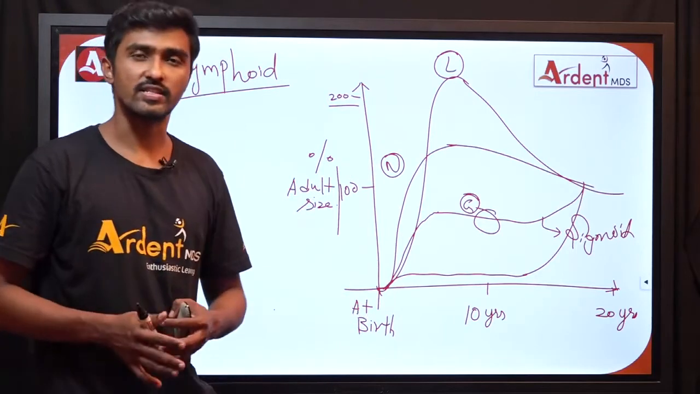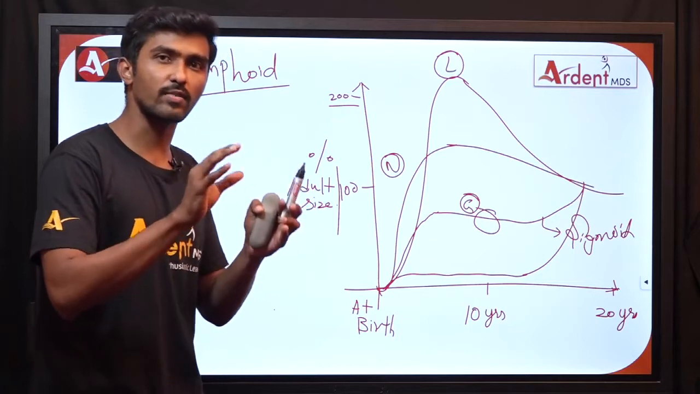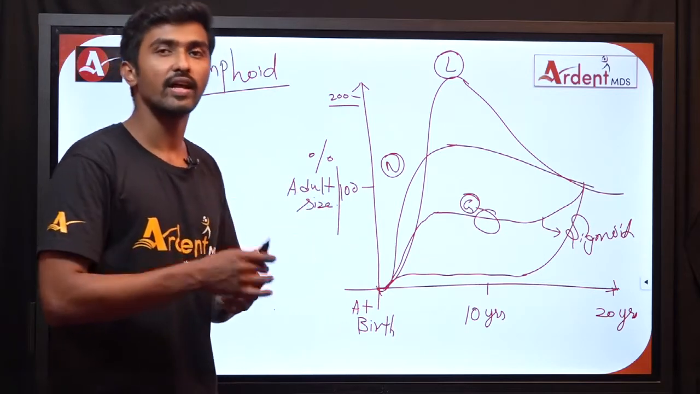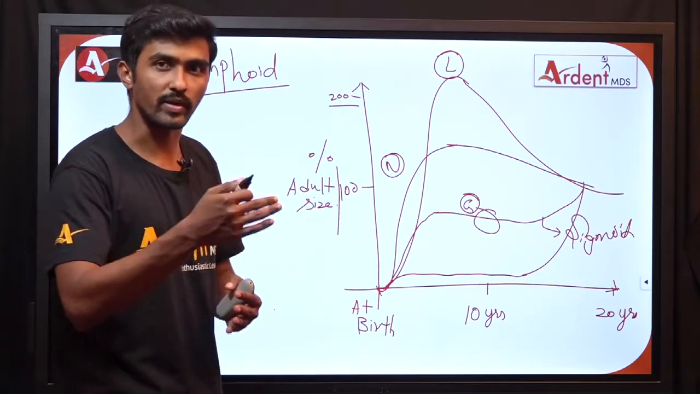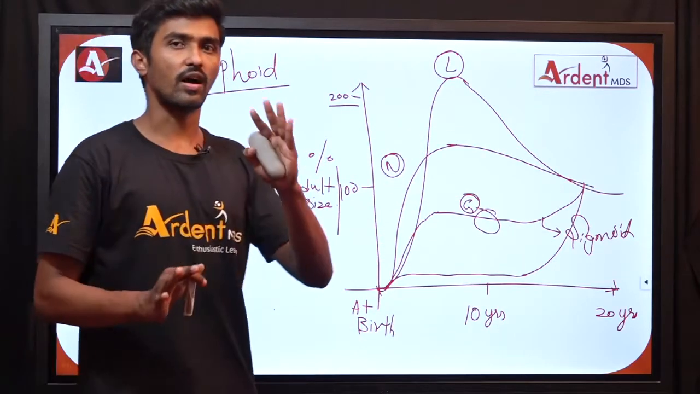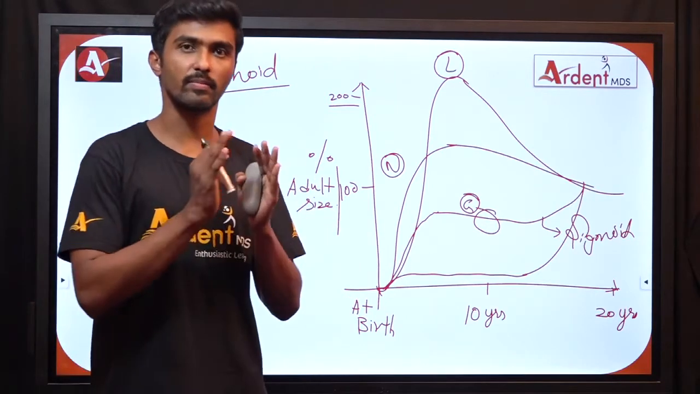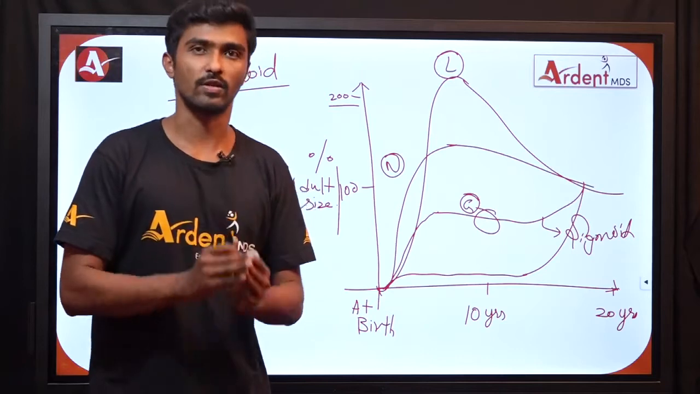Then we have genital tissue. Genital tissue is going to remain very rudimentary or small during the early period of development. Then as soon as the person approaches puberty, it increases in size. So this is the concept of Scammon's growth curve. All four tissues grow at different rates at different timings. This is the main basis of Scammon's growth curve.